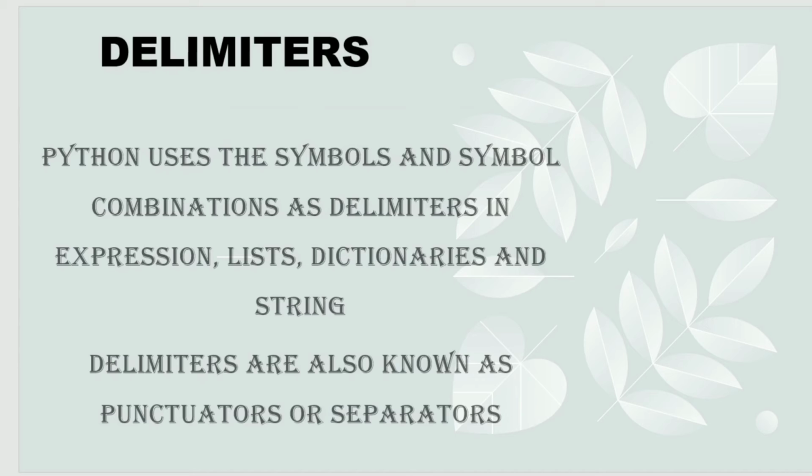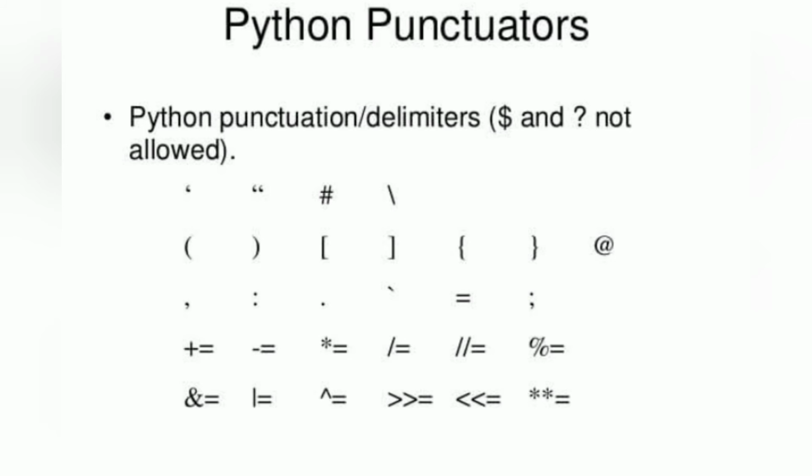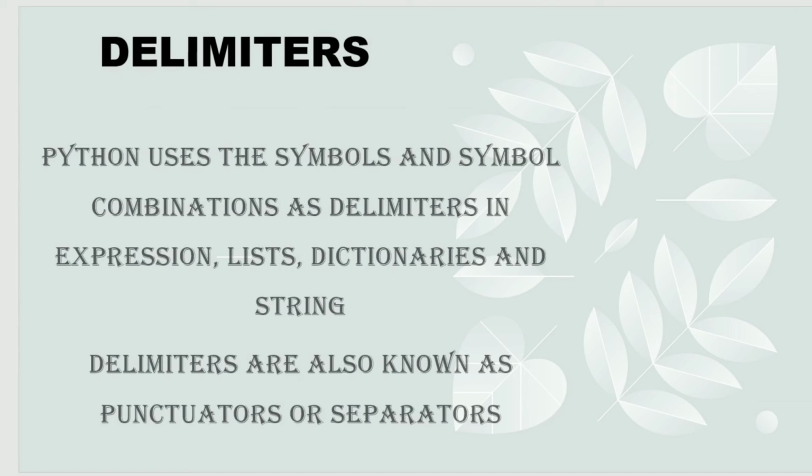And now the fourth one, that is delimiters. First let me show the example to you. These punctuations are known as delimiters. Actually here we use hyphens, colon, semicolon, hashtag, open parenthesis, close parenthesis, open square bracket, close square bracket, etc. And also sometimes we combine and use them. Here they are saying Python uses the symbol and symbol combination. Symbol means we can take comma as a symbol, right? But plus equal to is a symbol combination, used as delimiters in expressions, lists, dictionaries and strings.